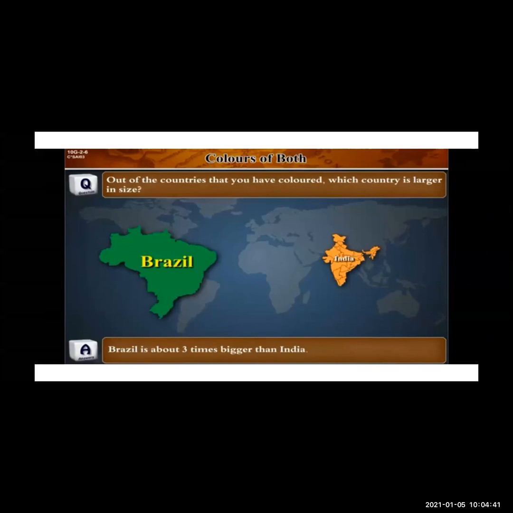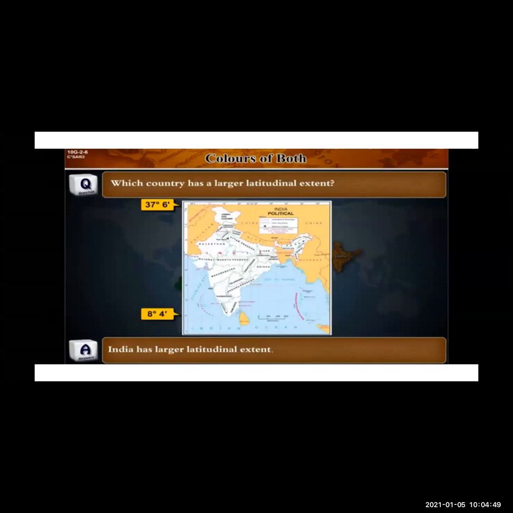Brazil is about 3 times bigger than India. So Brazil is bigger than India, 3 times bigger. India has larger longitudinal extent. Now we will see, the longitudinal extension of India is more than Brazil.